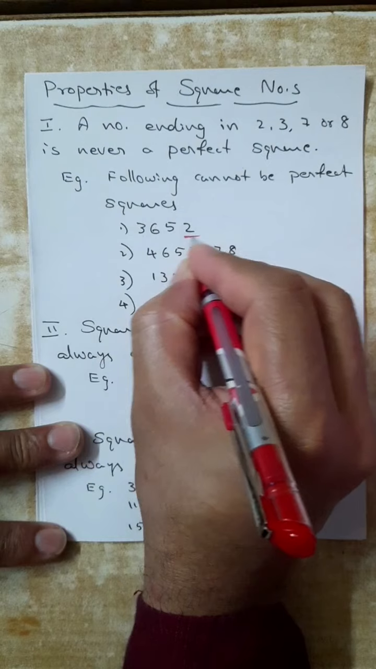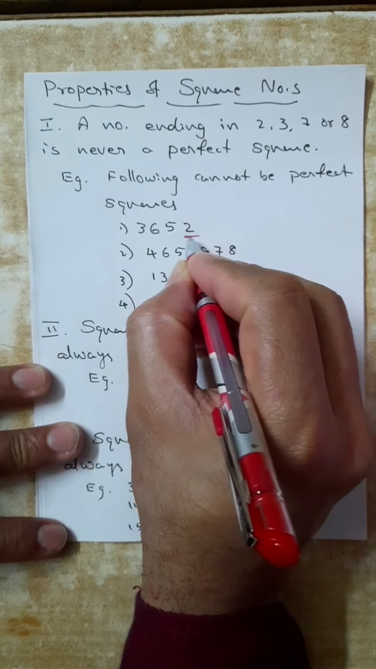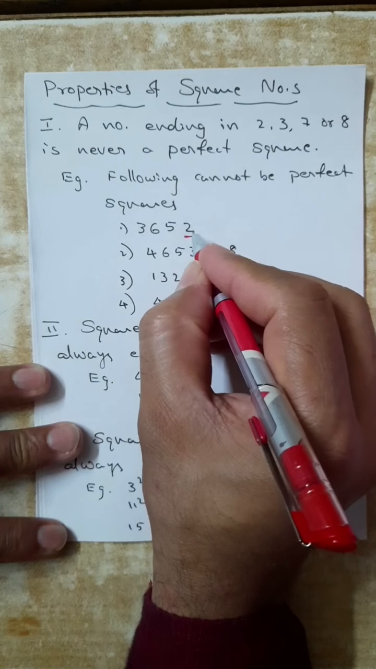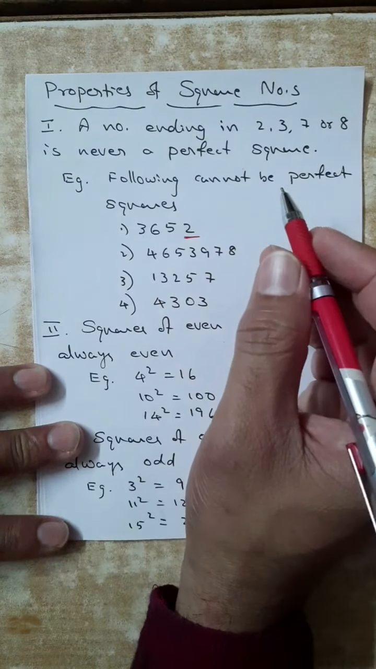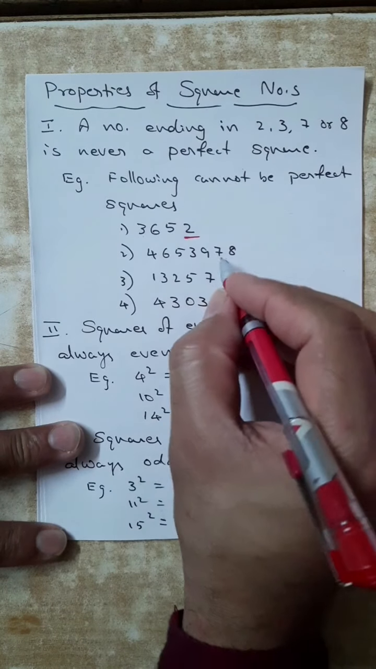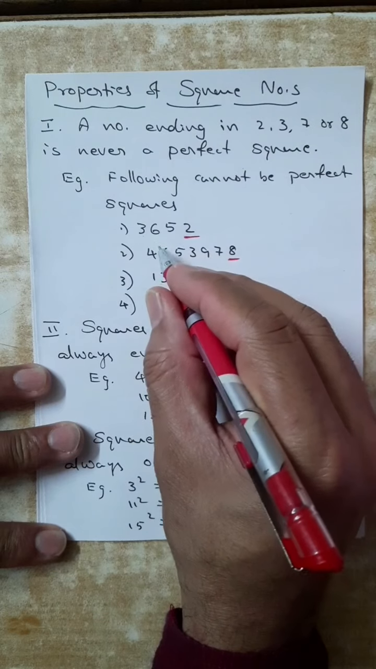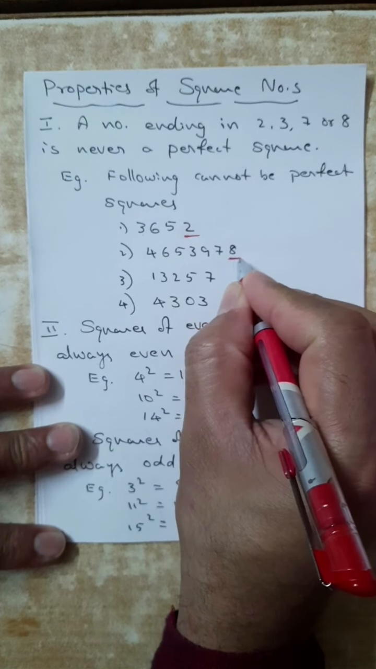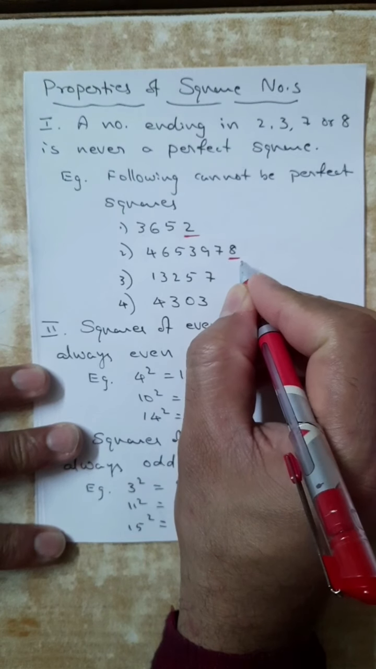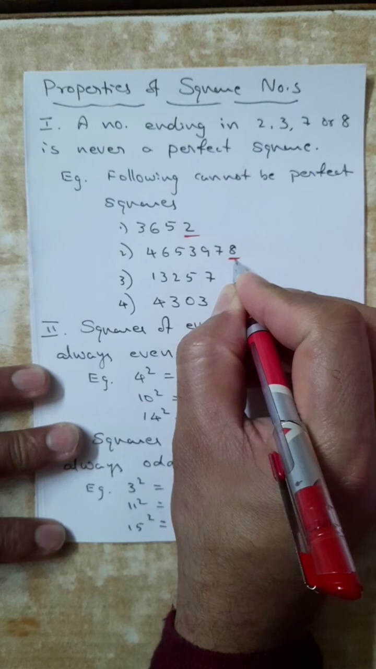3652. The number is ending with 2. Only because of this last digit 2, I can say this is not a perfect square. Or here, it is a very big number. I don't know whether it is a perfect square or not. But only because of this last digit 8, I can say it is not a perfect square.